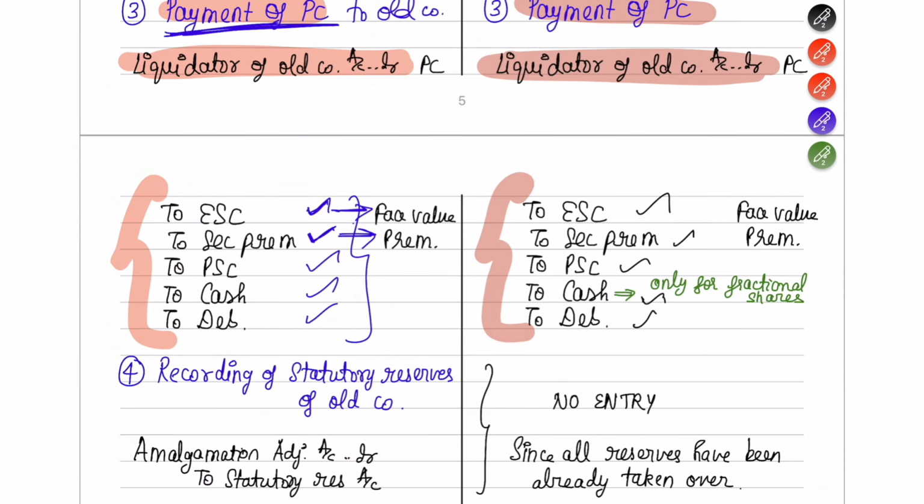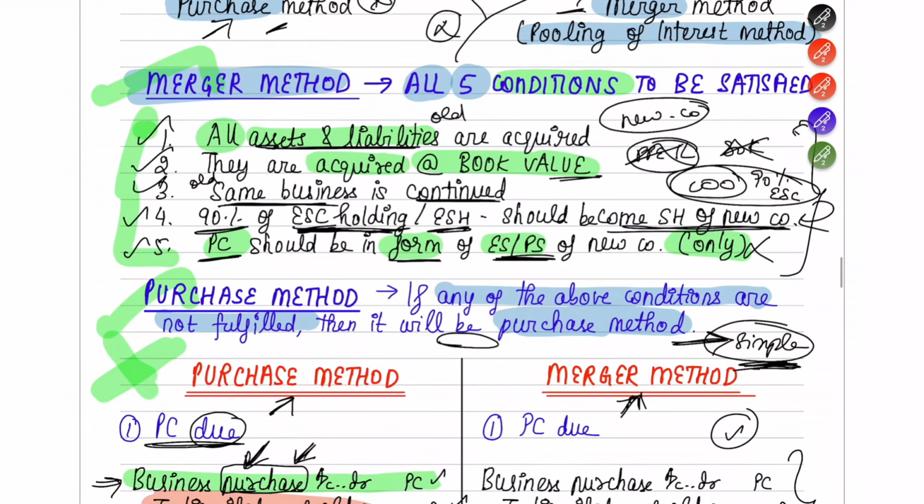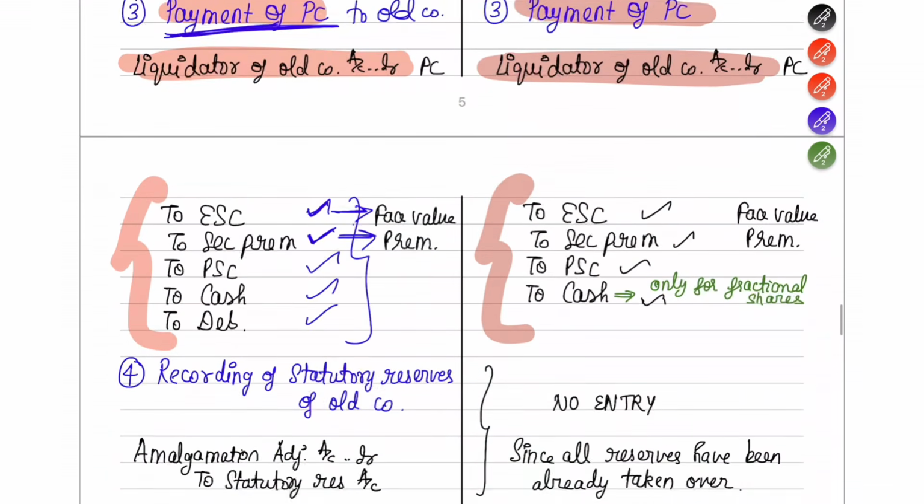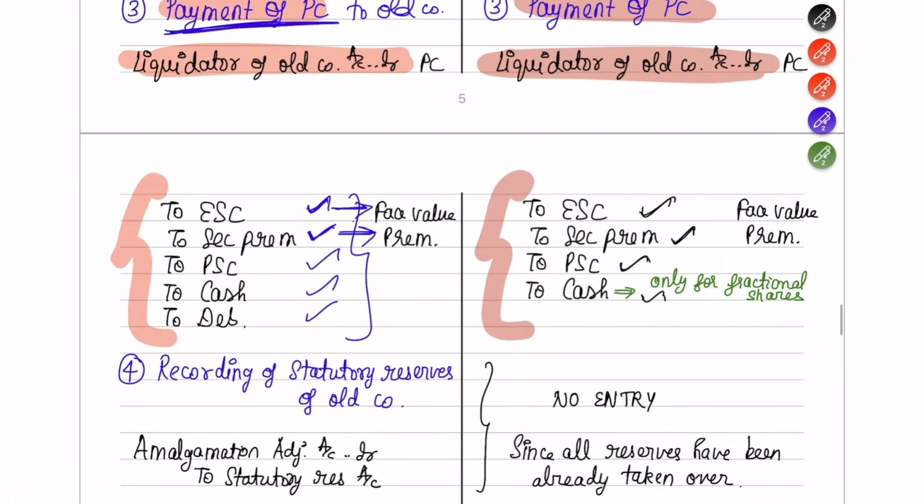But your question will be here: in the form of debentures you cannot pay. Sorry. Yes, so only cash will come here. So equity share and preference share, I told you when I was teaching you the concept that you can pay only in the form of equity share or preference shares. So equity share, securities premium, preference share capital is understandable. How did this cash come here?